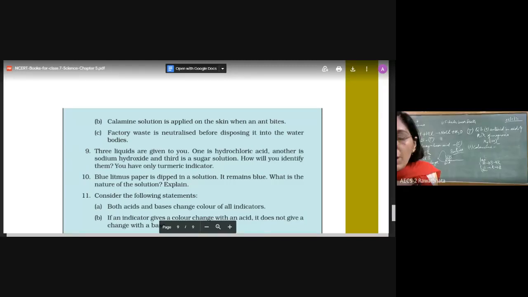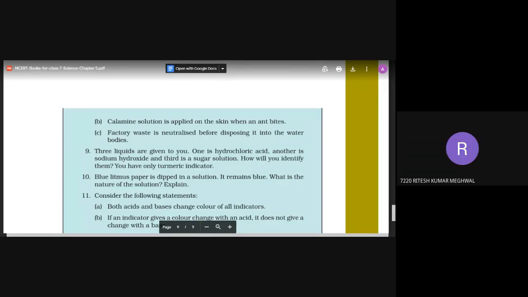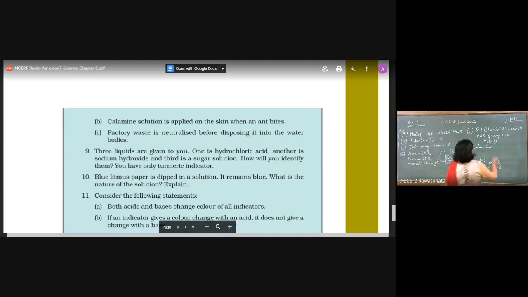Ritesh is right. Calamine solution contains which compound? Zinc carbonate. Remember the compounds that are present in those, right? Always keep in mind.